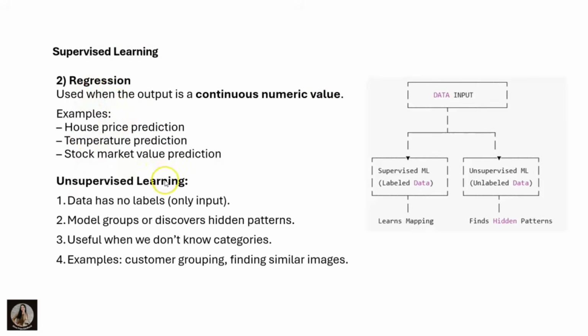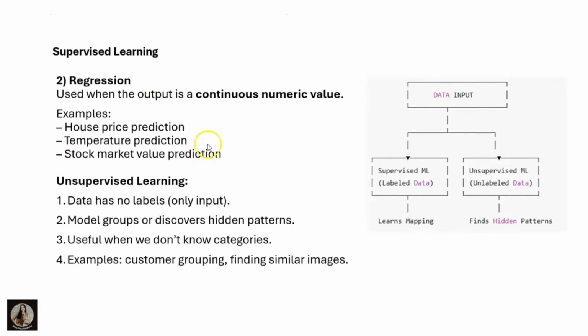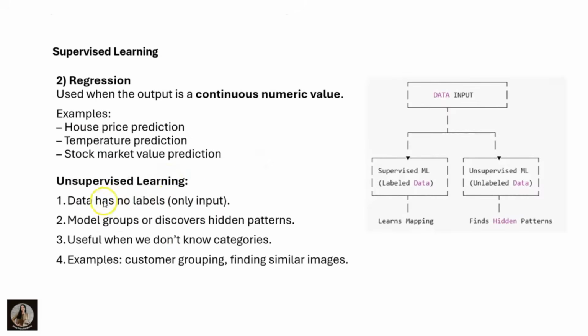And the second one is unsupervised learning. We have understood what supervised is. In supervised learning, data has labels. Here, there is no label, only the input, and the model groups or discovers the hidden patterns in that data. It is very useful when we don't know the categories, because it is unlabeled data. For example, customer grouping and finding similar images. In those examples, unsupervised learning is used.